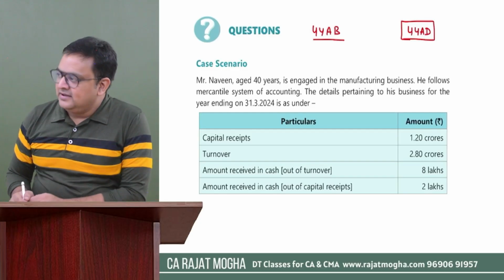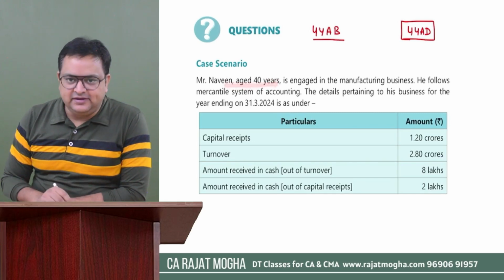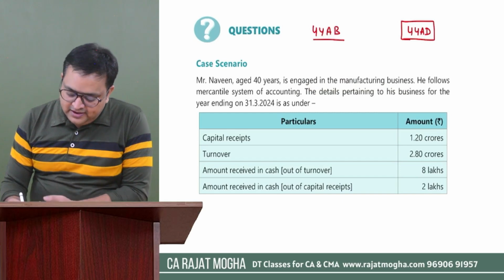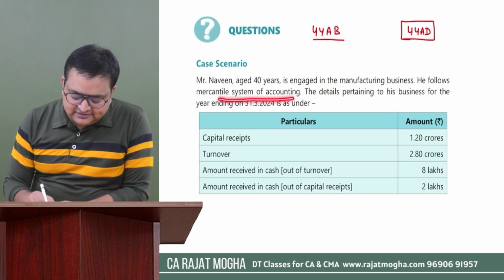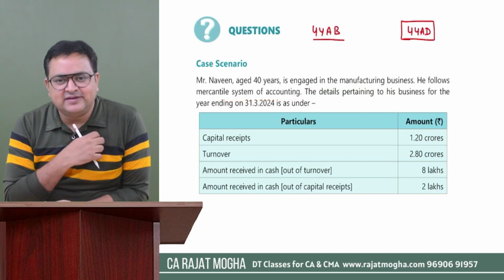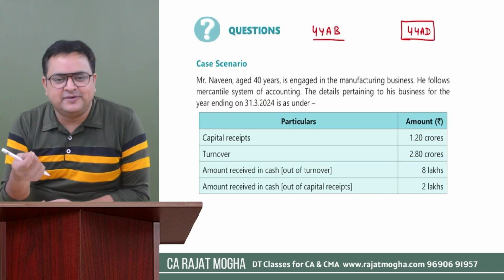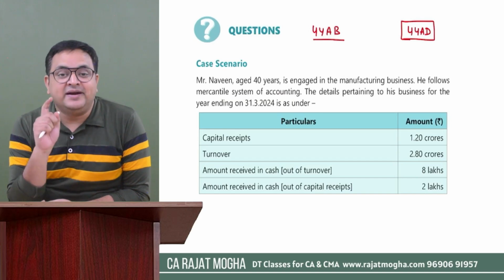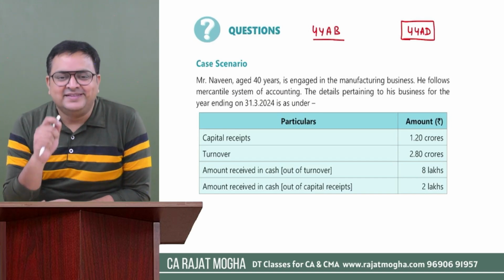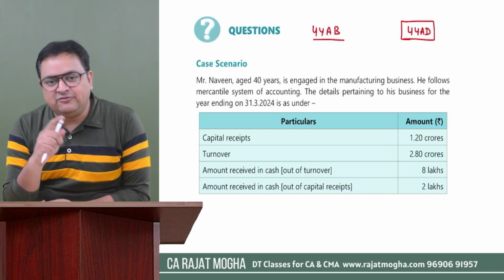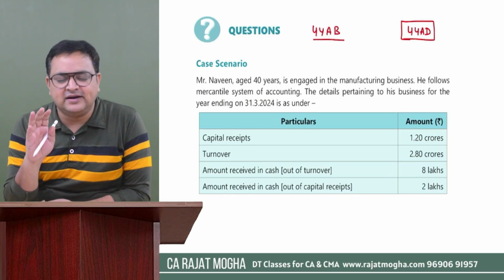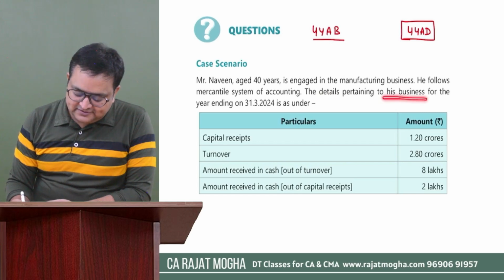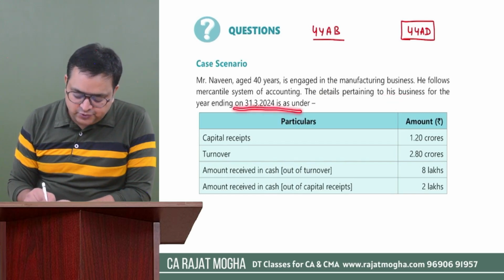It says, Naveen, age 40 years, is engaged in manufacturing business. He follows the mercantile system of accounting. And we understand that if nothing is mentioned in the question, we always presume that the assessee is following accrual basis, mercantile system of accounting. But if the question specifically mentions that the assessee is following cash basis, then we have to work accordingly. The details pertaining to his business for the year ending 31st March 2024 are as under.